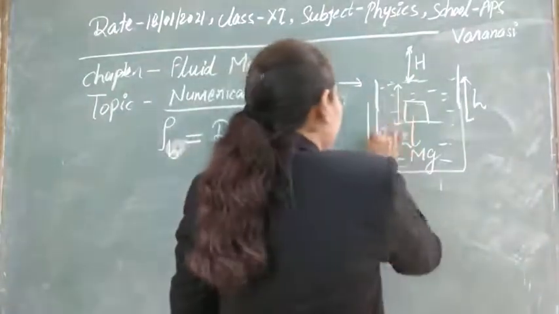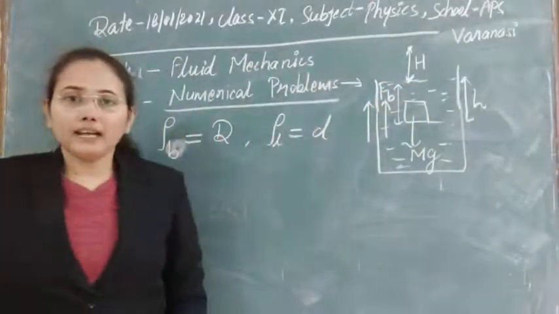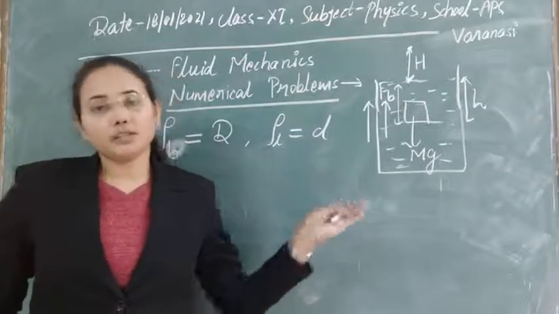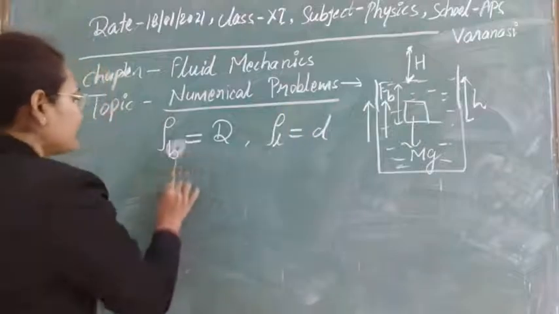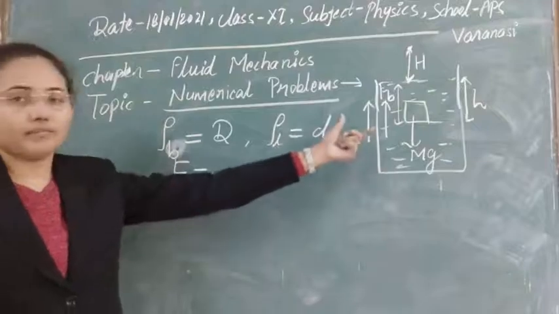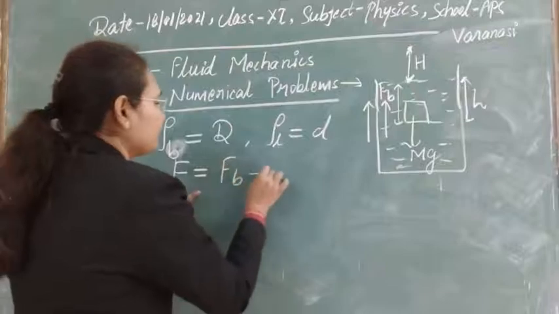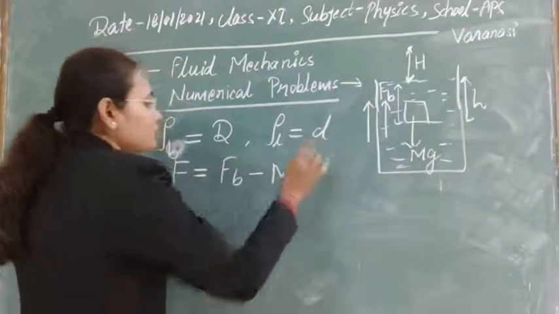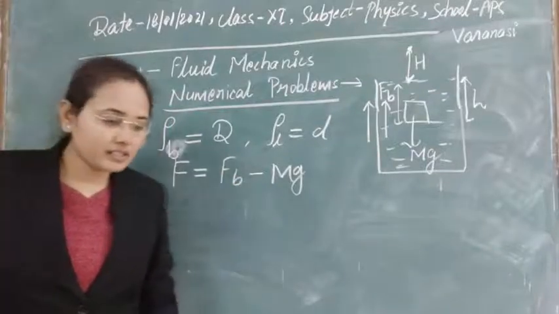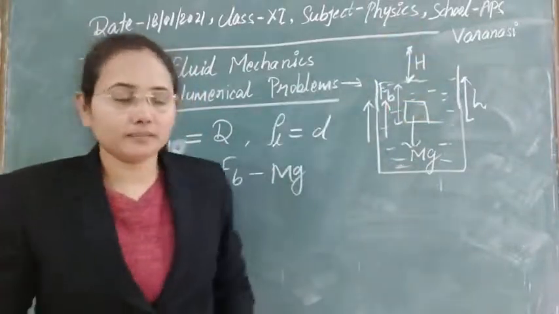So the upthrust acting in the upward direction here, suppose this is Fv. Finally, if it is jumping outside the water, it means that a net effective force is acting in the upward direction. So suppose the net force acting on this wooden ball is capital F, then we can write that the upthrust is greater than mg. So let's solve it first. What is the net force acting in the upward direction, due to which the ball started to move upward and outside this water?